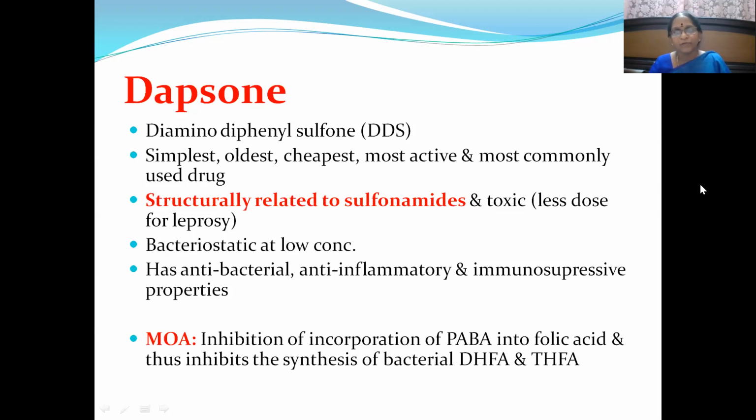Okay. Then coming to the anti-leprotic drugs one by one, dapsone. It is chemically diamino diphenyl sulfone, DDS. That means it belongs to the group of sulfa drugs, so whatever ADRs we come across with dapsone are similar to those of sulfa drugs. Dapsone was the simplest, oldest, cheapest, most active and most commonly used drug, until other groups of drugs, which we have listed in the previous slide, were discovered.